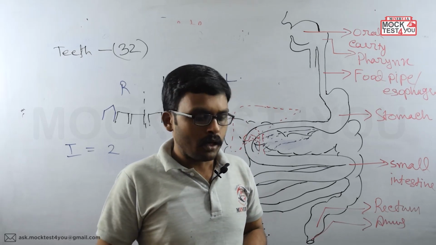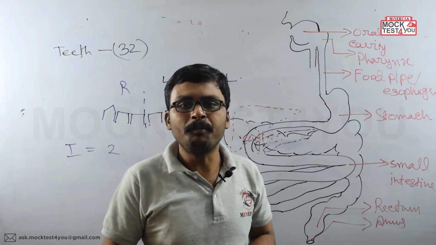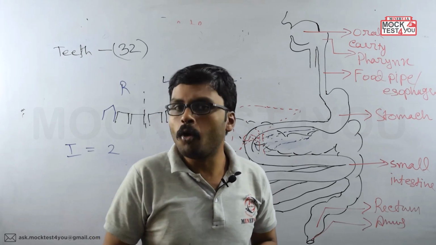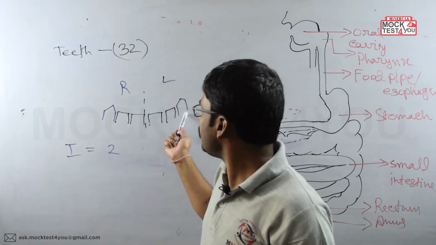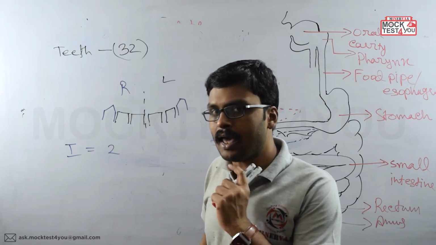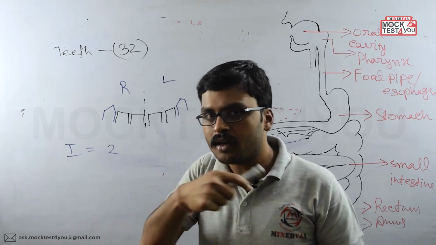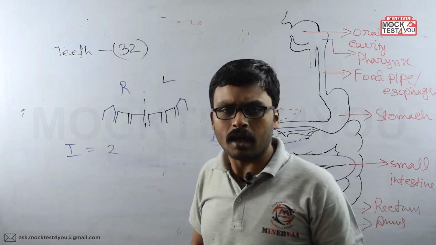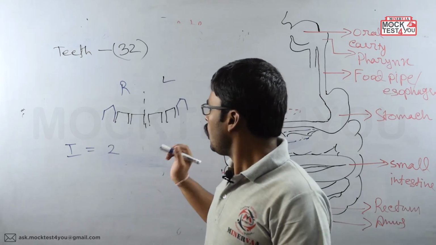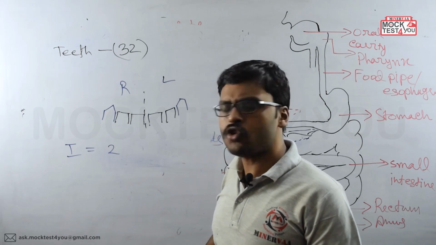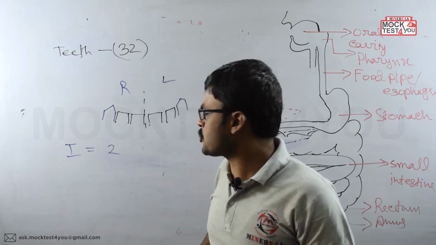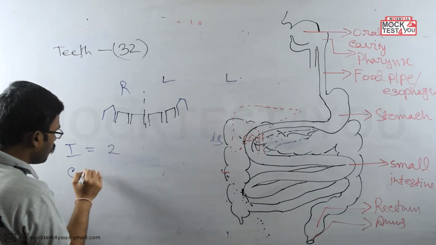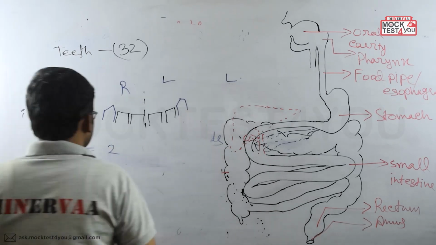Today, if we are having any kind of meat, we need to tear it. And definitely at that moment, this kind of teeth helps. They help to tear the meat at that moment. So canine teeth are used to tear the food substances. So the next one is canine and its number is only 1, clear?